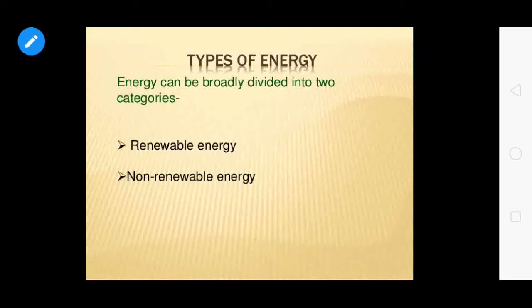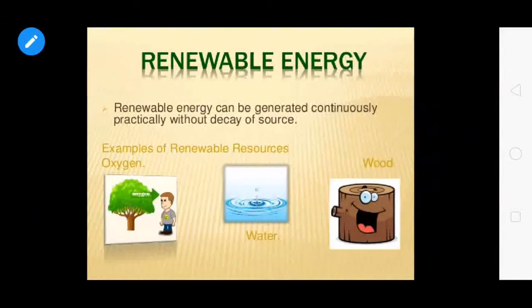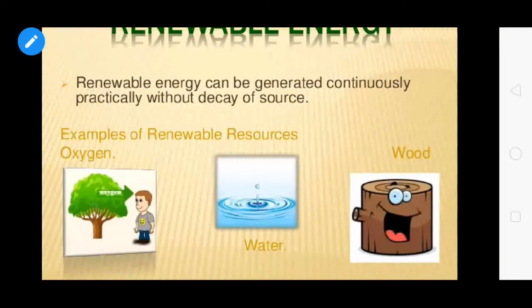So, energy can be broadly divided into two categories. One is renewable energy, and the second one is non-renewable energy. Let me talk first about renewable energy. Renewable energy can be generated continuously, practically without decay of the source.